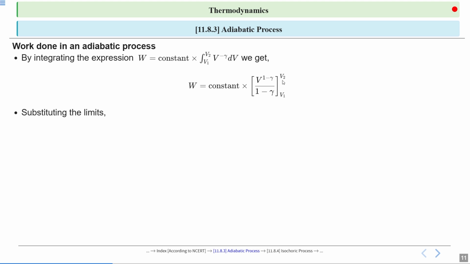So substituting the limits, it will be W equal to C into V2 raised to the power 1 minus gamma divided by 1 minus gamma, minus V1 raised to the power 1 minus gamma divided by 1 minus gamma. Just put the lower limit value and upper limit value, and you will get this expression. Here C is the constant.